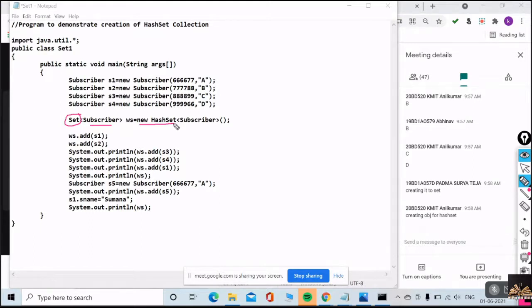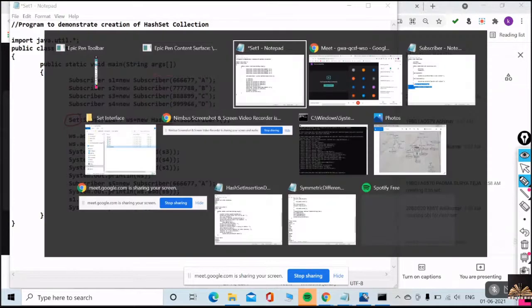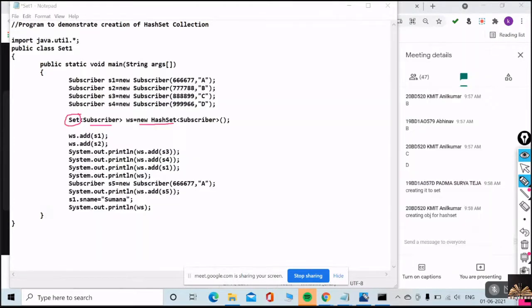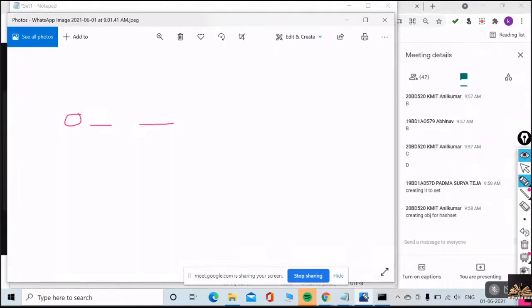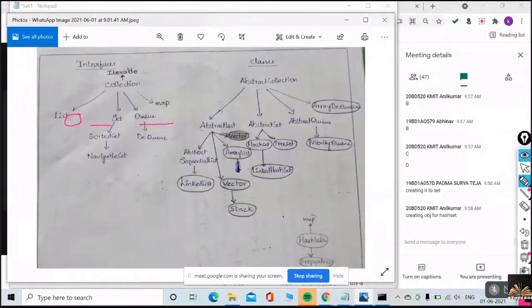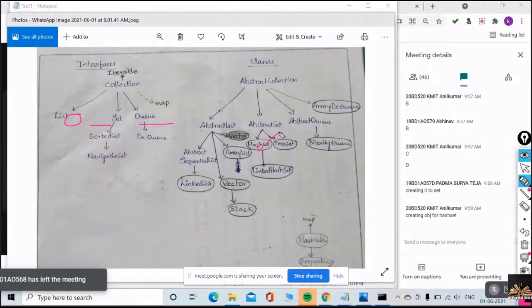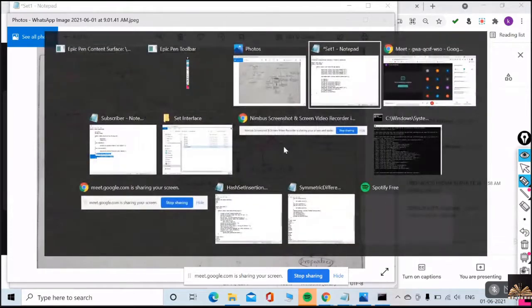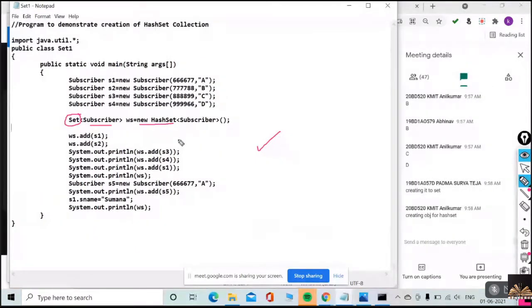I am creating an object for HashSet because the implementation class of Set, as we just saw, is HashSet, no? So how can I create an object for this set? Set S equal to new HashSet. Like that I need to create, no? Did everybody understand this? Yes or no?